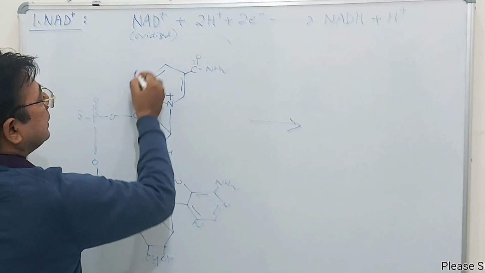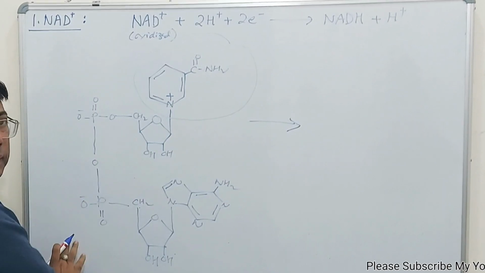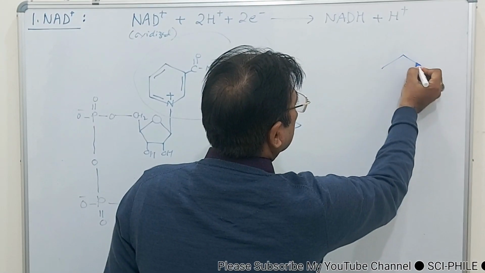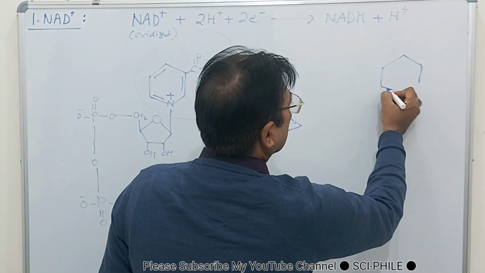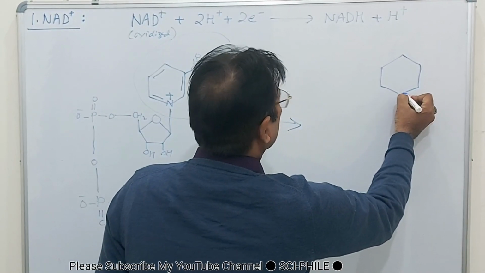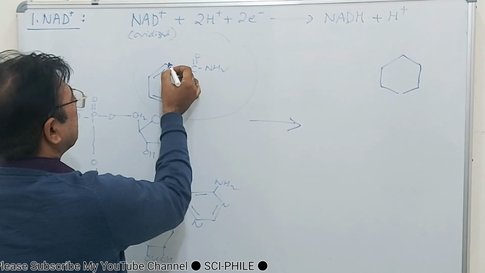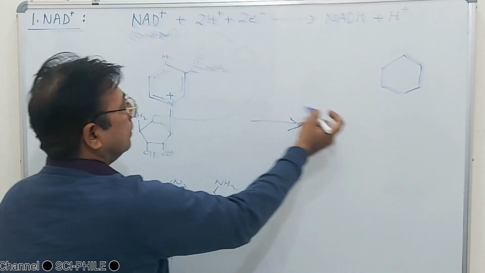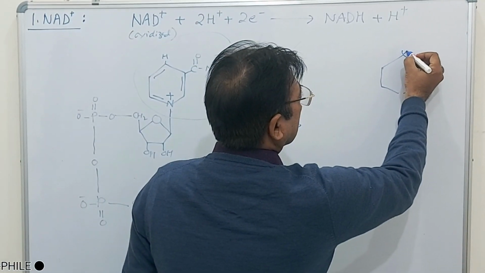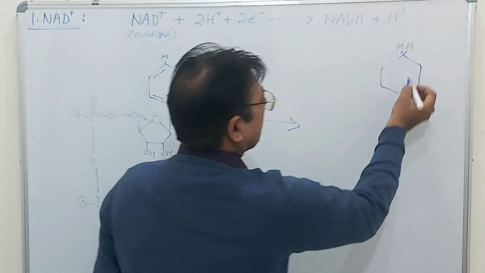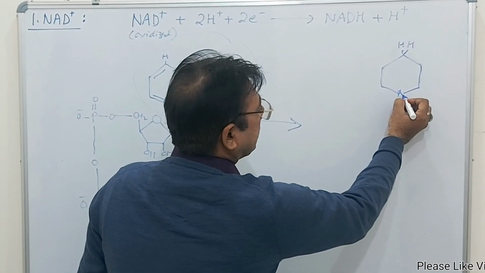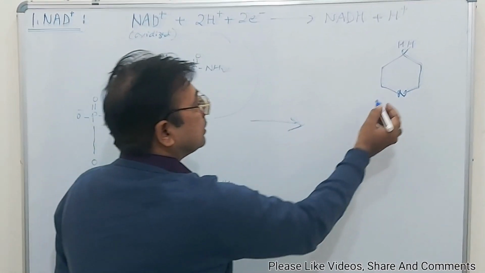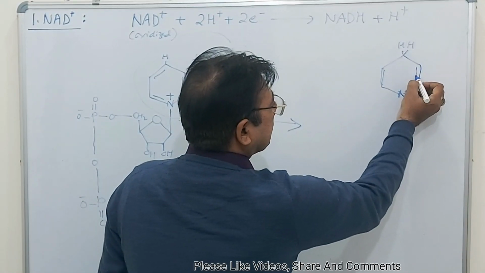The change happens only in this ring. The remaining part remains the same. So I am drawing this only. First, see here there was an H which is not shown. Now another H is added, and this positive charge on the nitrogen atom goes away, and it becomes like this.